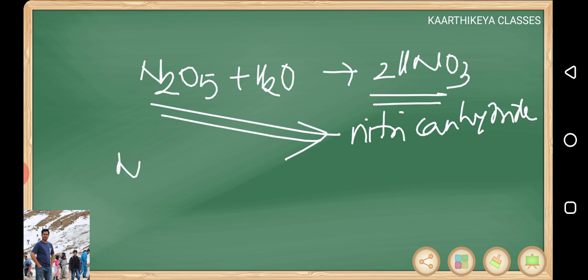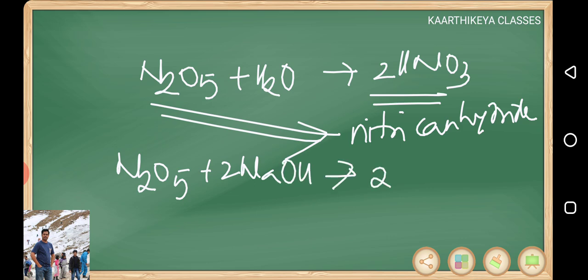Same reaction you can expect with bases also. N2O5 plus NaOH definitely reacts with bases to form nitrate salt. HNO3 is formed means nitrate salts are formed. So these are the important preparation and properties.